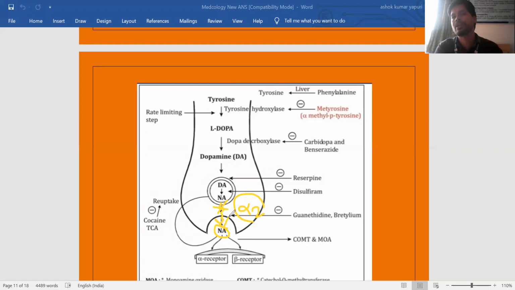So by these three mechanisms, metabolic degradation, reuptake mechanism, or autoreceptor mechanism, the neurotransmitter action will be terminated. Here regarding catecholamine synthesis, this is the neurohumoral transmission in the sympathetic nervous system: how catecholamine biosynthesis occurs, what enzymes are involved, and what different drugs target catecholamine biosynthesis.